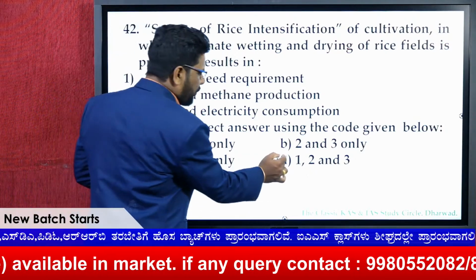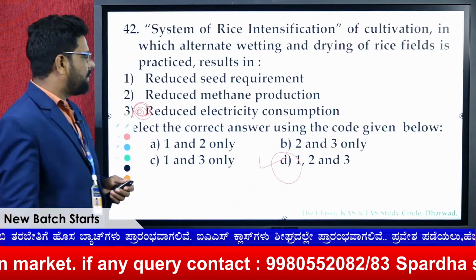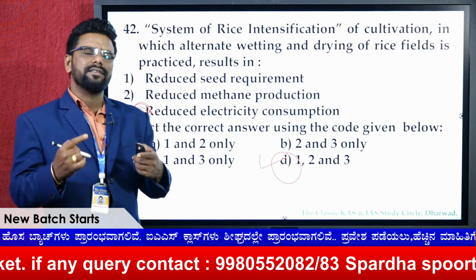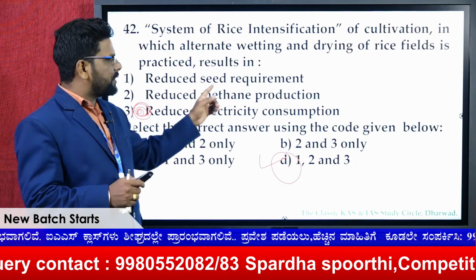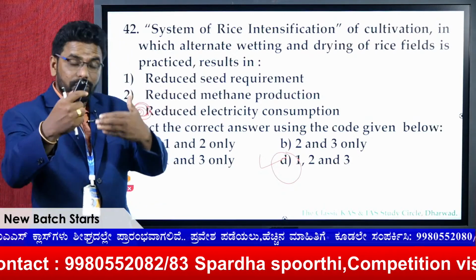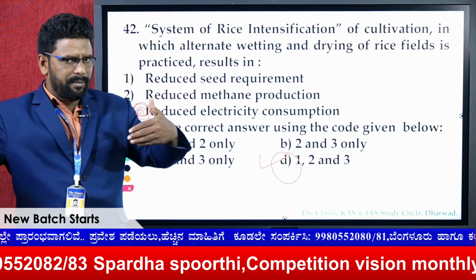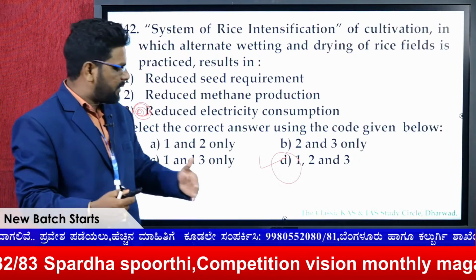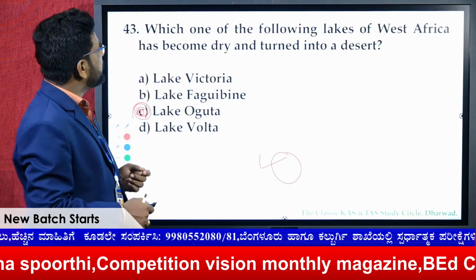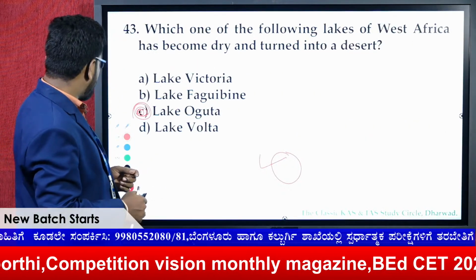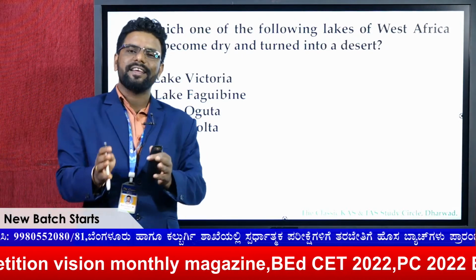So based on that I am going with 1, 2 and 3, but I am not sure about it. It could reduce electricity consumption, but I don't know. Maybe if I use less water, the electricity consumption can be less. On that basis I would say the answer would be 1, 2, 3. Fine. Next, this is again an out-of-the-box question. UPSC does the same every year.